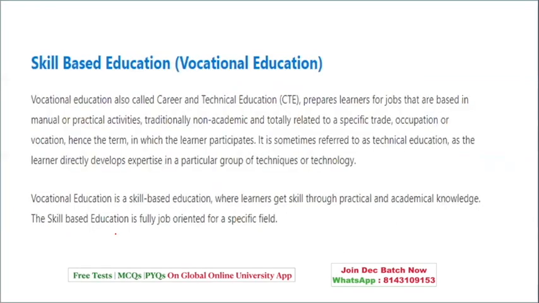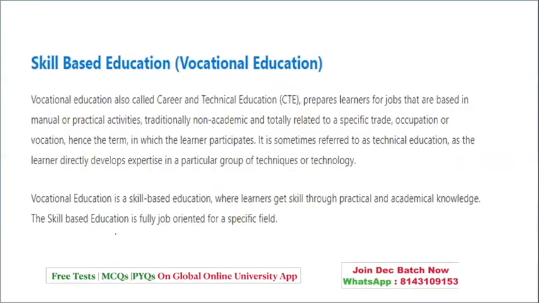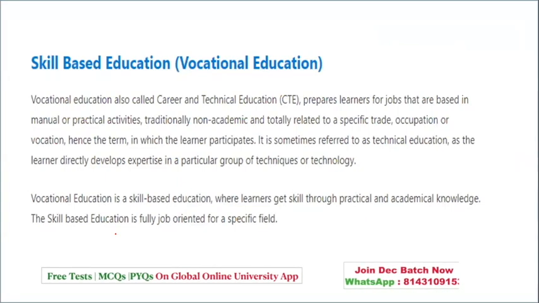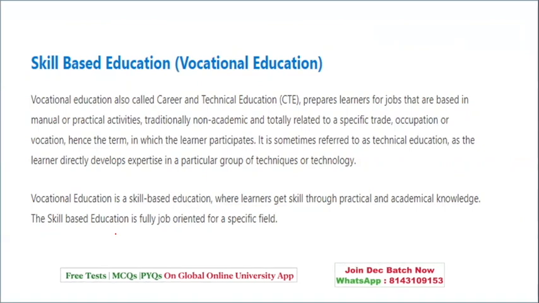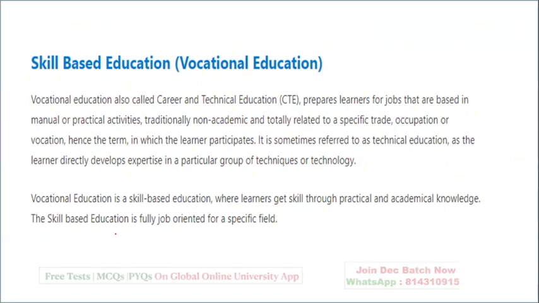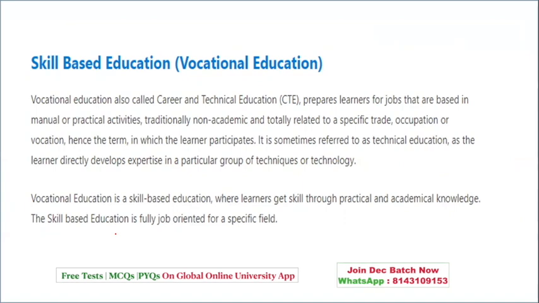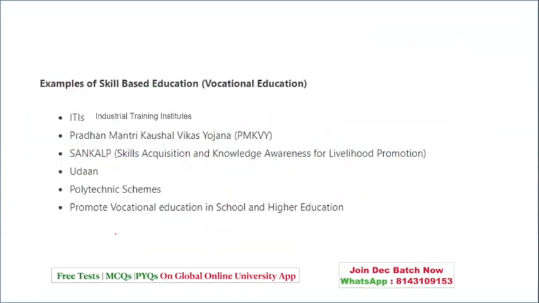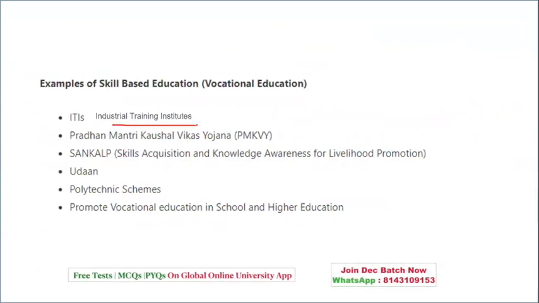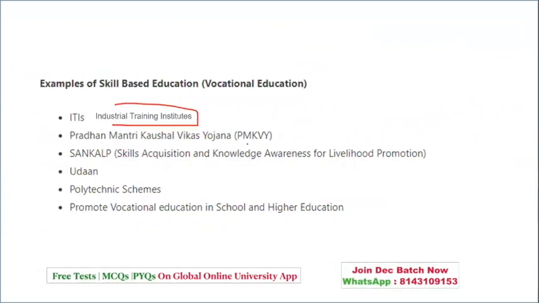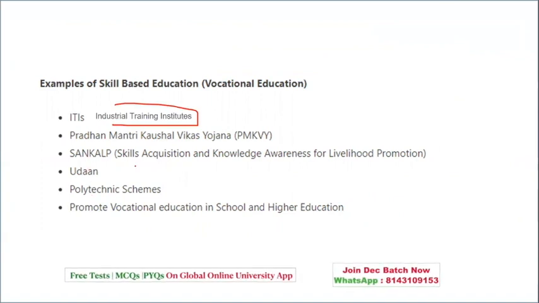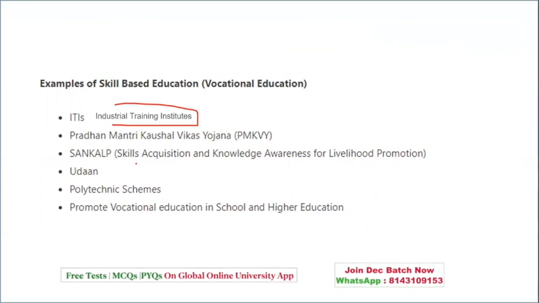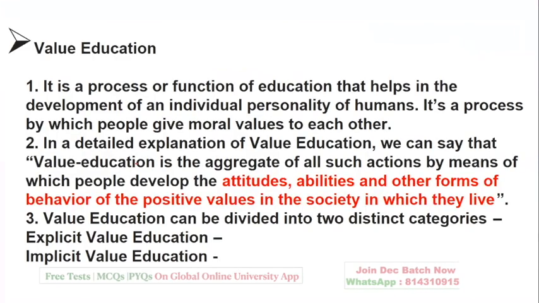Okay, now coming to skill based education, that is called vocational education. As I said, skill based education is the type of education which gives importance to knowledge, but definitely from the orientation of a job, it is job orientation. Some examples I can give you: ITIs, that is Industrial Training Institutes, Pradhan Mantri Kaushal Vikas Yojana, Sankalp, that is skill acquisition, Udaan, and polytechnic schemes, or the ones which promote vocational education.